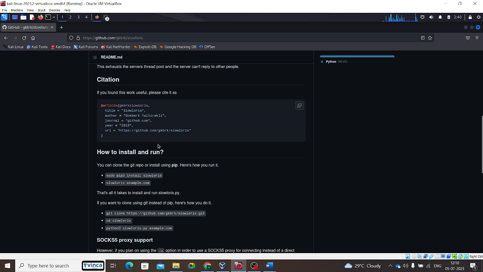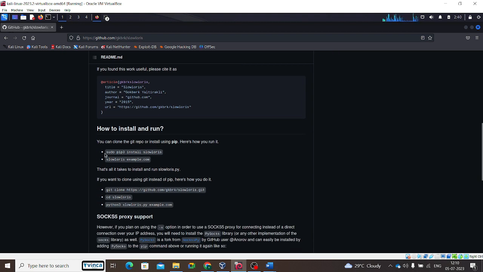Right, that's all. How to install it? Here, look at two methods. First is what I showed you, using pip3 install slurry, and then another is slurry and your target. So this is for installing and this is for executing. Okay, don't do pip3 every time. Once it's installed, it's done. Next time you can only do slurry example.com and done.